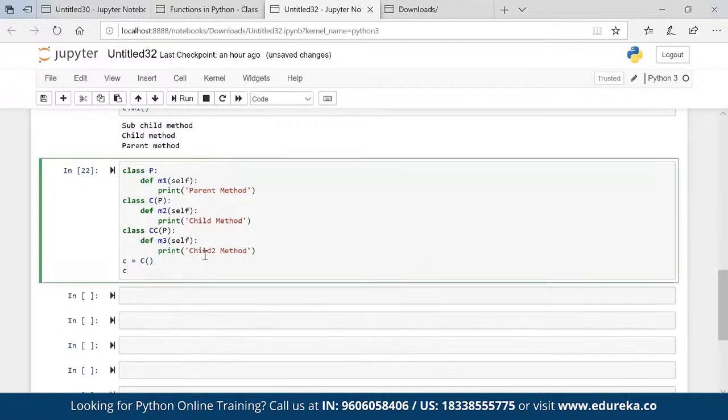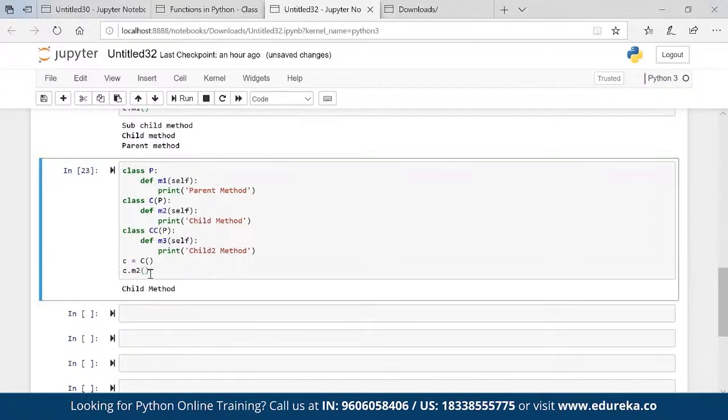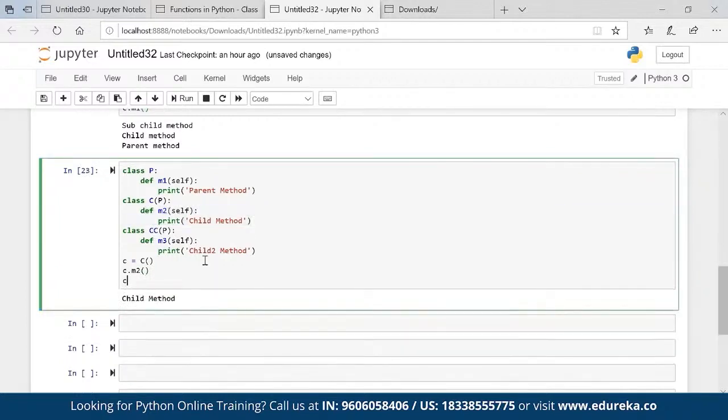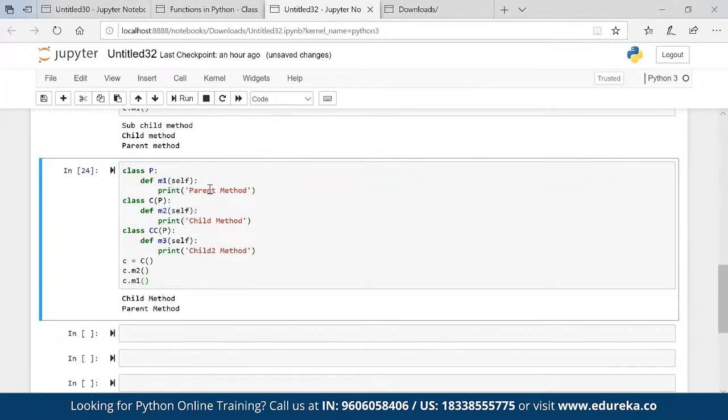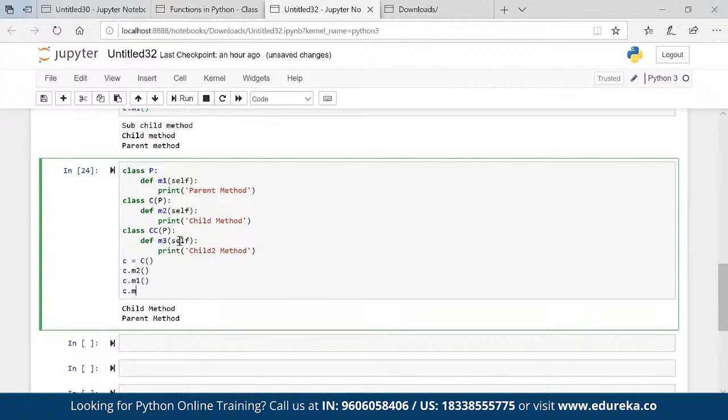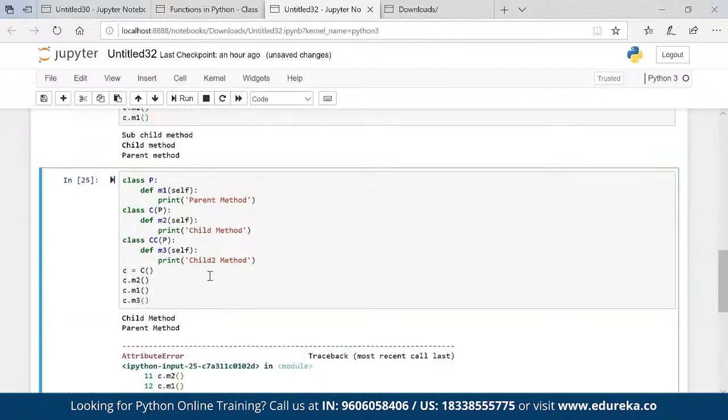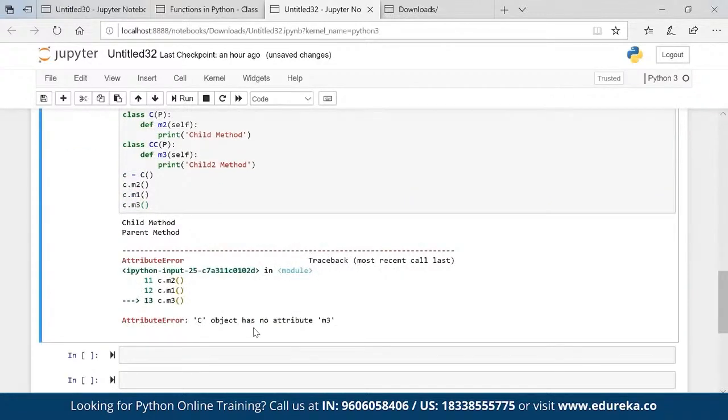Now C dot M2, if I execute, you see child method coming in, obviously. C will have M1 also, parent method, absolutely no issues. Will C have M3? No, right? C dot M3, ideally, obviously it does not have.